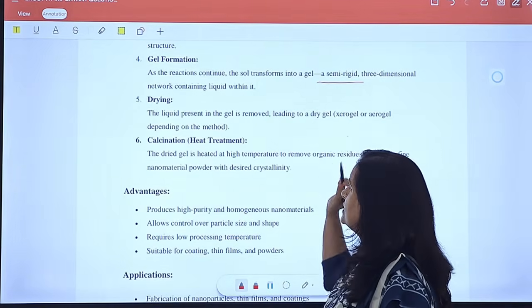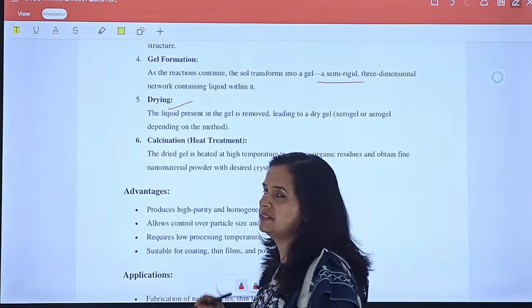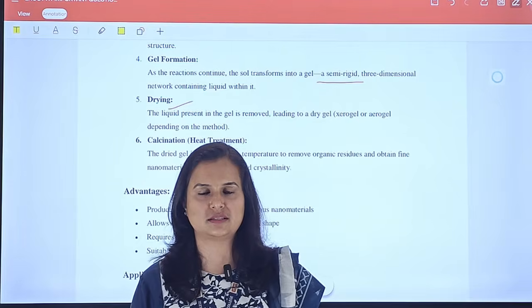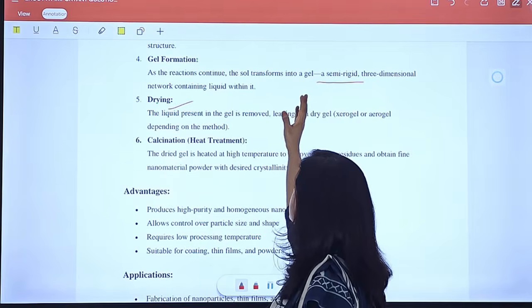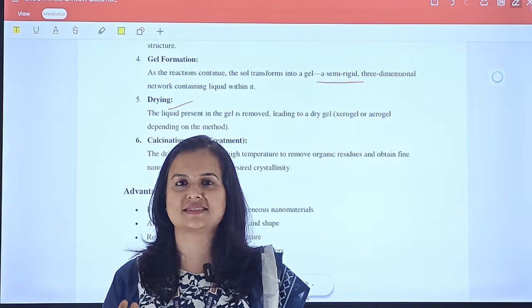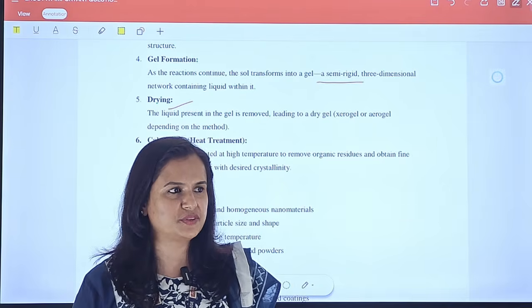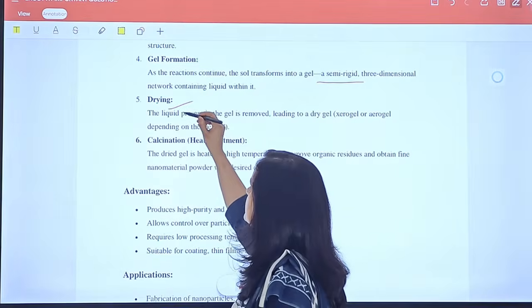After getting this gel, we start the drying procedure. The gel is a semi-rigid mass, but it always contains some amount of liquid, so we have to remove this liquid from it, and it goes through the drying process.